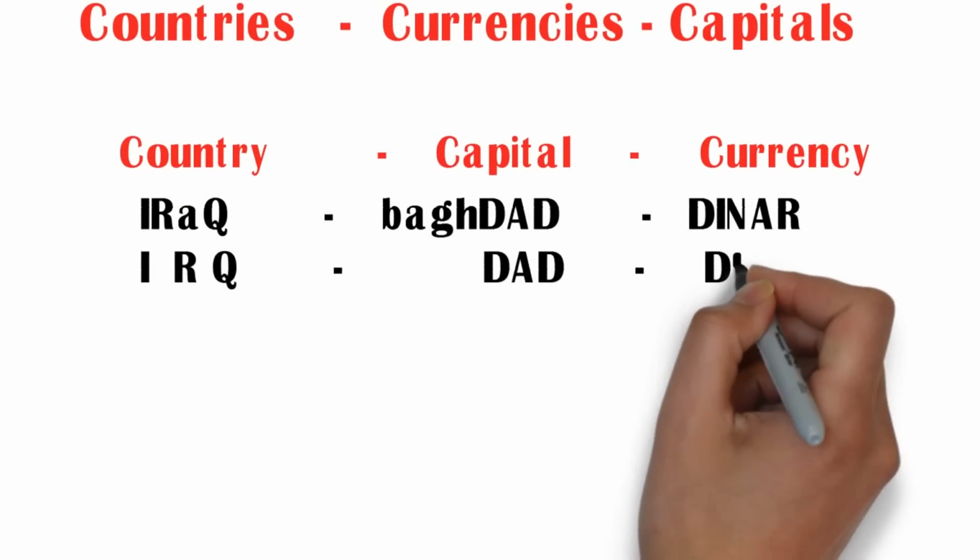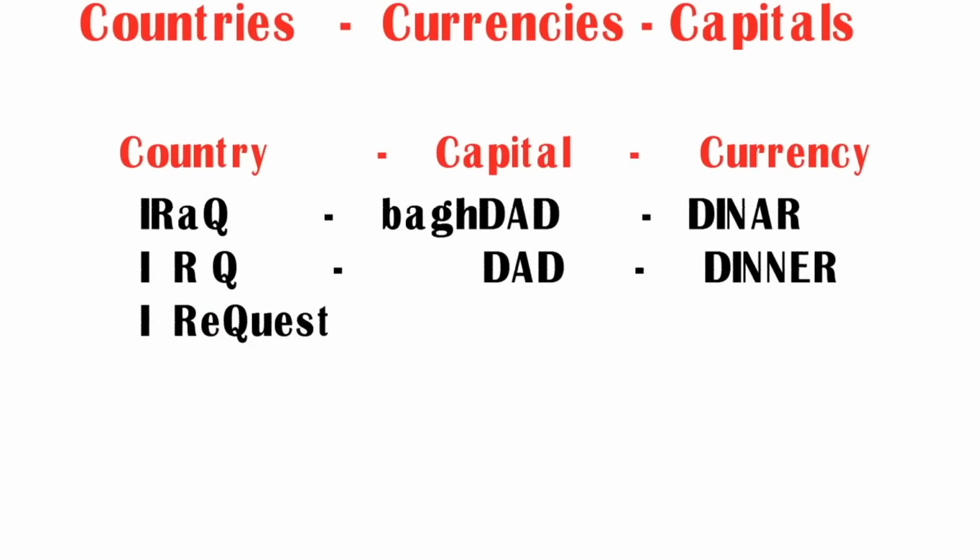Today we are going to see the country Iraq. Its capital is Baghdad and its currency is dinar. I repeat, the country Iraq, capital is Baghdad and its currency is dinar. But how to remember country, capital and currency?